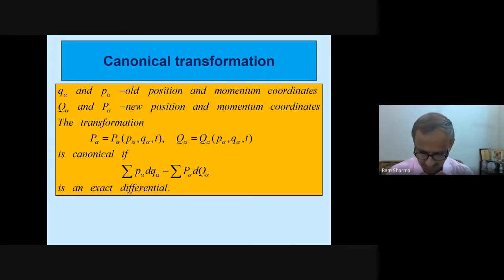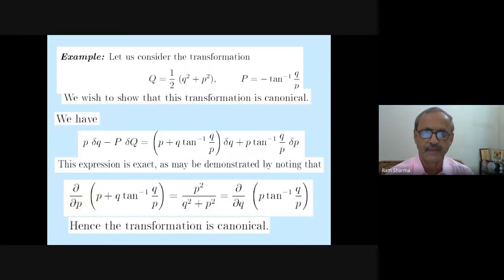I have put an example here. Let us consider a transformation: capital Q is equal to half q square plus p square, and capital P is equal to minus tan inverse q by p. We wish to show that this transformation is canonical. We have p dq minus P dQ. You calculate this, put the values there, and you will get p plus q tan inverse p by q into dq plus p tan inverse q by p dp.